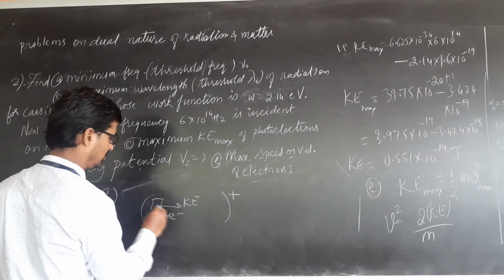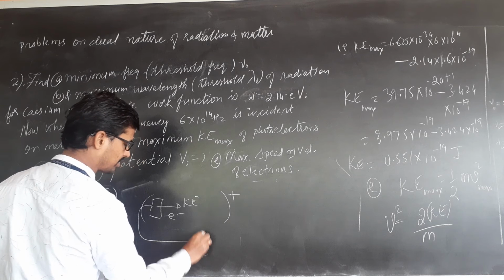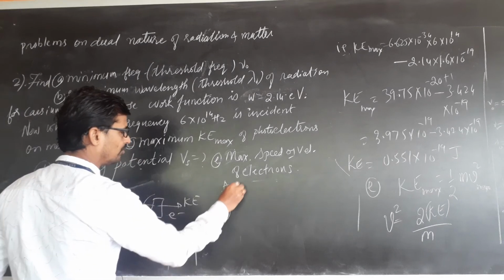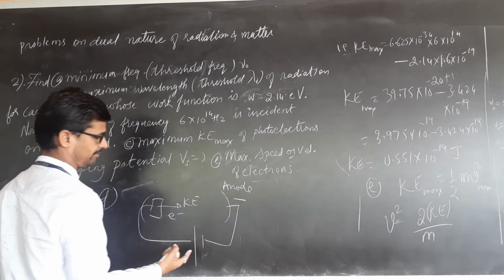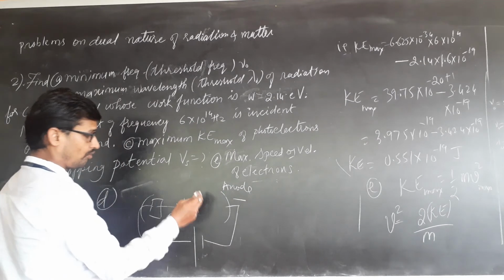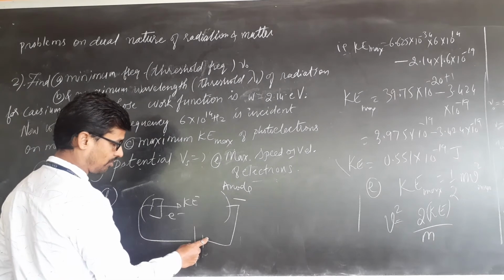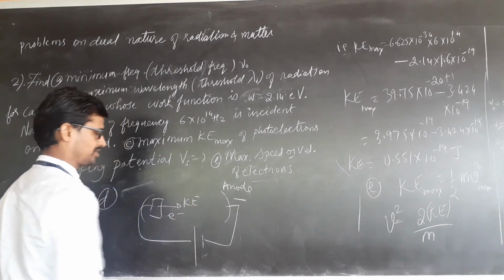It will attract. So what we do is, we change the potential, we make anode negative. Anode will be connected toward negative. If it becomes negative, it will be repelling. Minimum potential difference for which electrons are completely stopped is called stopping potential.